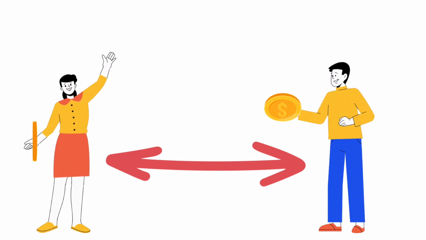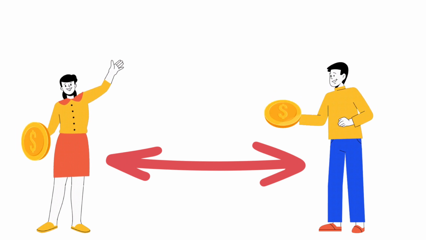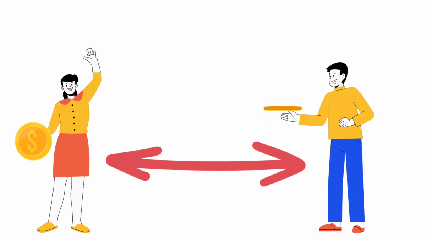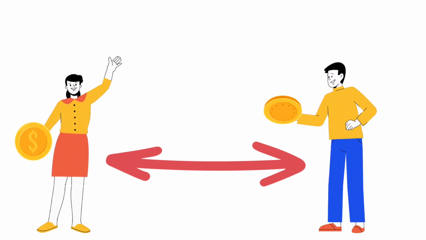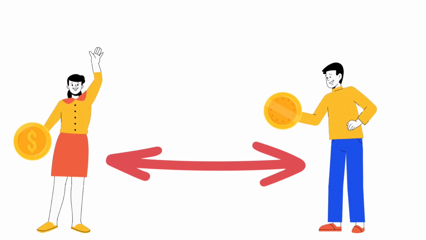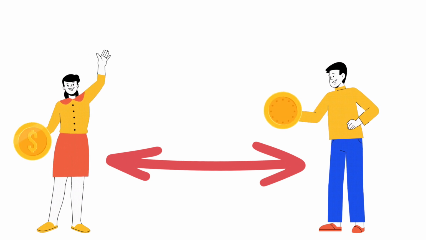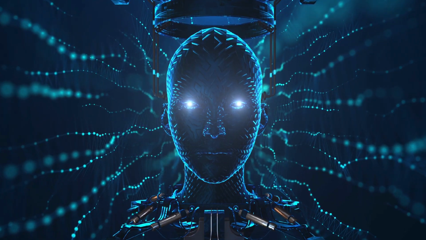This is the essence of quantum entanglement. The state of one particle can affect the state of another, even if the particles are separated by large distances. So, in summary, quantum entanglement is like two people being connected in such a way that the choices they make are influenced by each other, even if they are not in the same location. Superposition is the phenomenon that allows particles to exist in multiple states simultaneously, which is what enables quantum entanglement to occur. So, how does all of this relate to artificial intelligence?